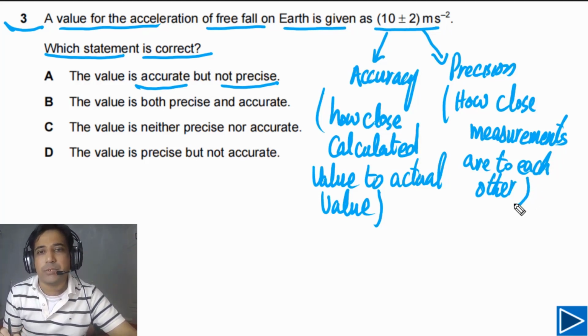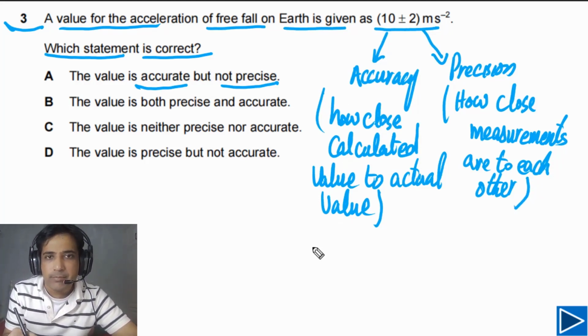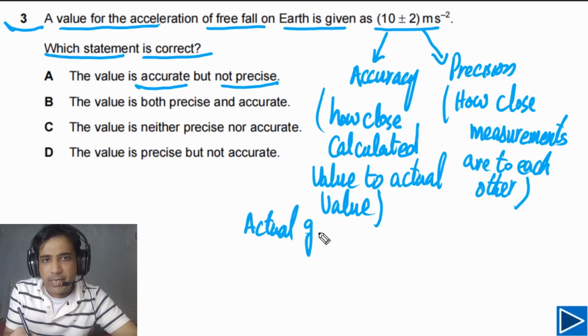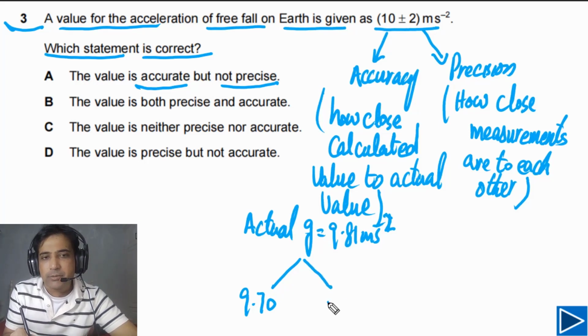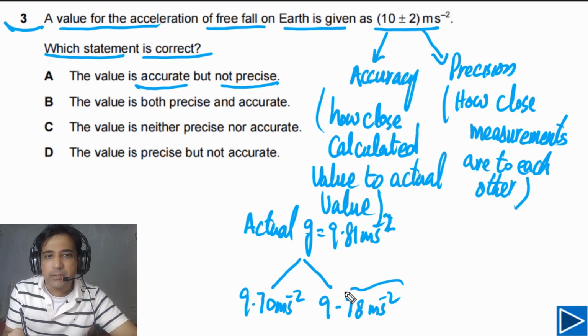Let's try to understand this with one simple example. Let's say the actual value of g is equal to 9.81 meters per second squared. We have two different measurements. In one measurement we got 9.70 and in another measurement we got 9.78. So we have two values of g. In this case, the second one is more accurate because it is close to the actual value.